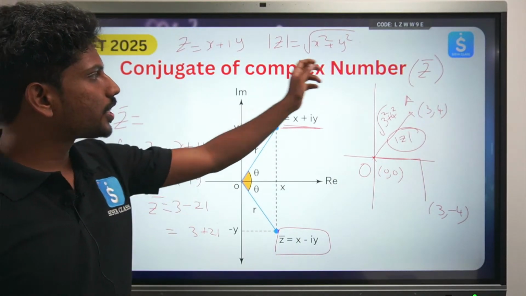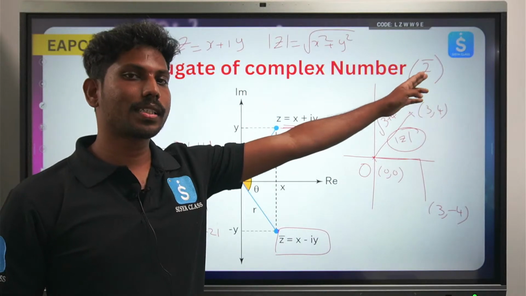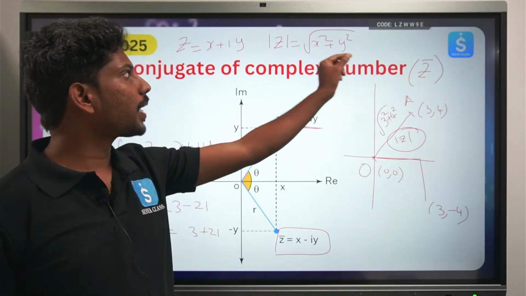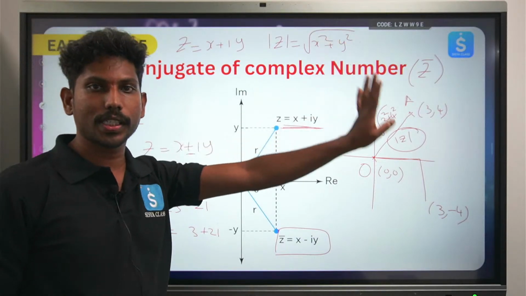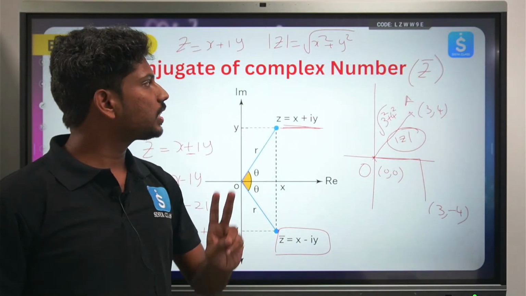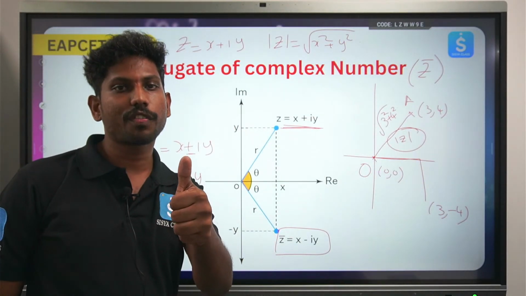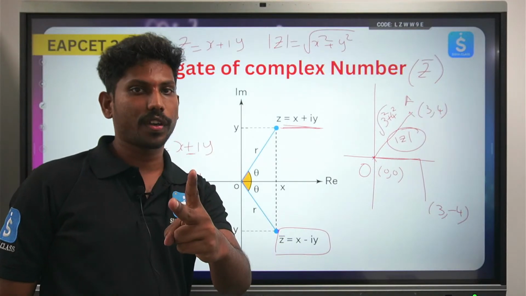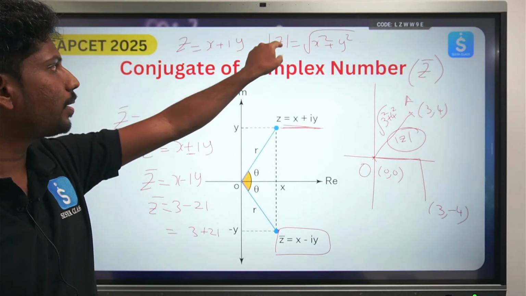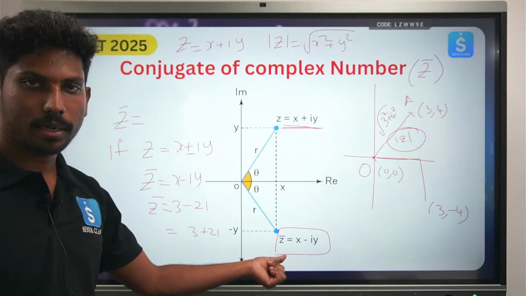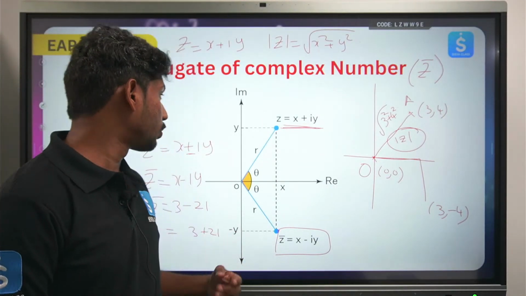So we have the conjugate. What is meant by conjugate? Just the opposite of the sign of the imaginary part. And mod z is nothing but the distance from the origin, given by the square root of x square plus y square. So we have learned two terms completely: the conjugate of a number and the modulus of a number. The modulus is denoted by this symbol, and the conjugate is denoted by the bar.